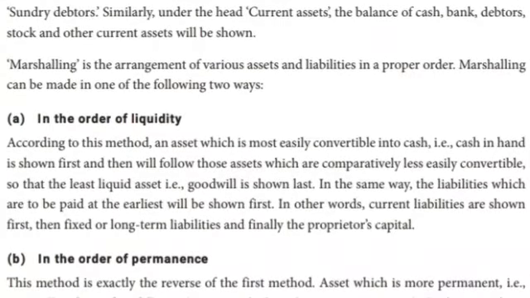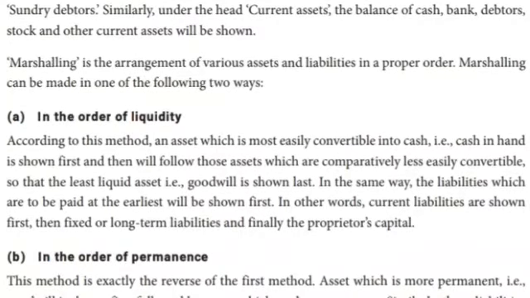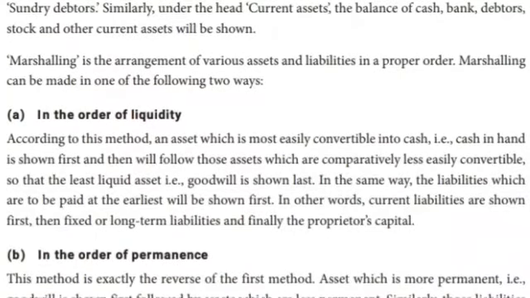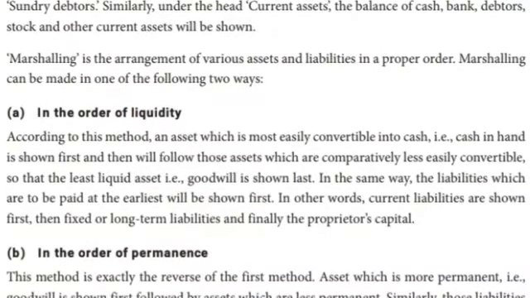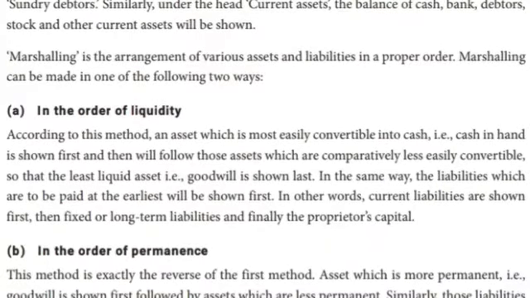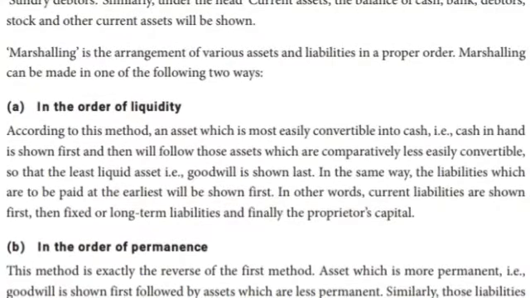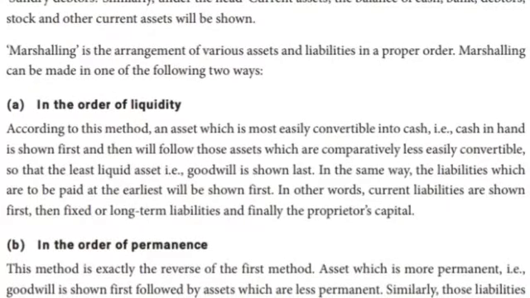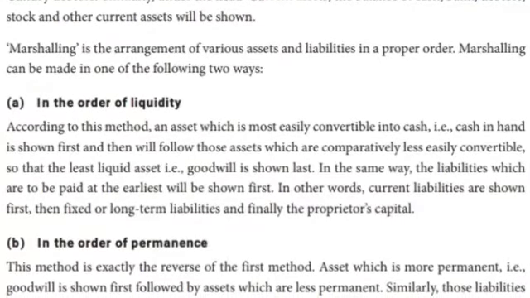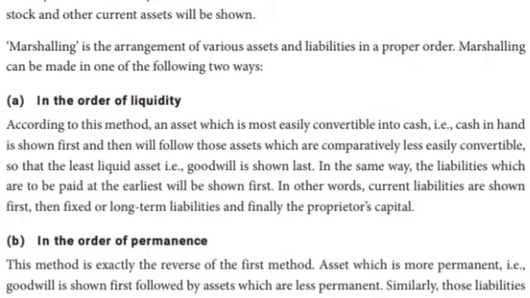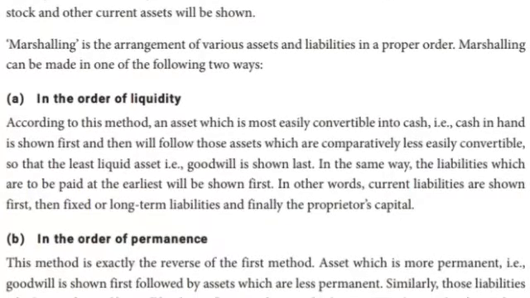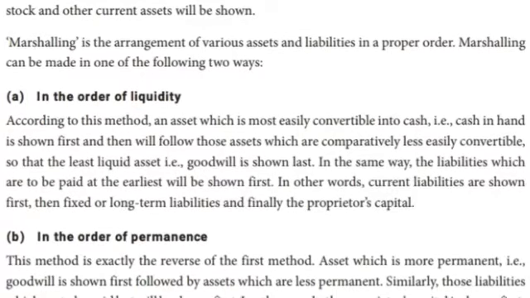Goodwill is shown last. So first cash in hand, and at the last goodwill. In the same way, the liabilities which are to be paid earliest will be shown first. In other words, current liabilities are shown first, then fixed or long term liabilities, and finally proprietor's capital.